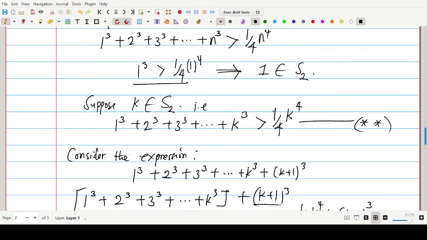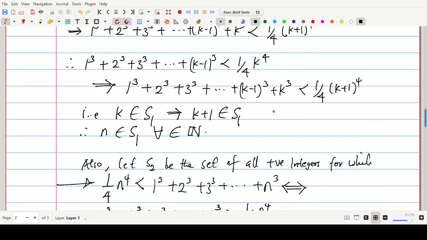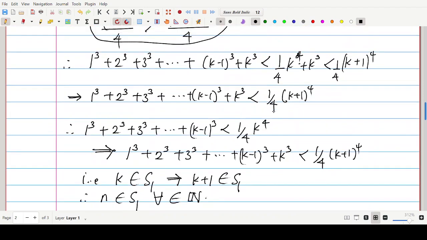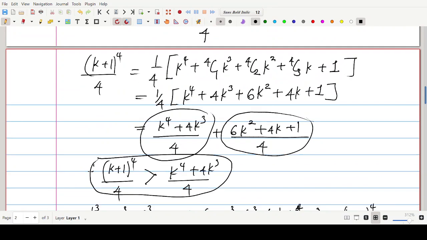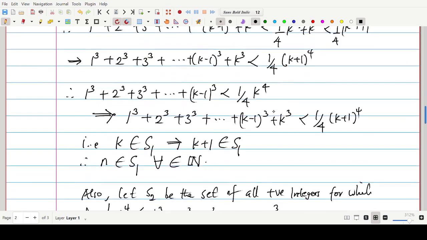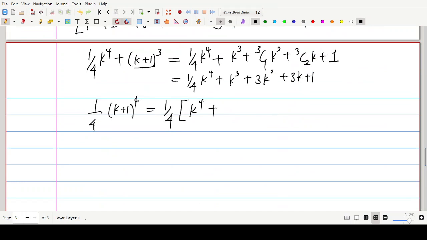Let's go back and see what we had for the expansion of it. All right, this is it: k to the power 4 plus 4k to the power 3 plus 6k squared plus 4k plus 1. So let's write it down. Then we have 4k to the power 3 plus 6k squared plus 4k plus 1. That is what we had. That is 1, 2, 3, 4, 5 terms.